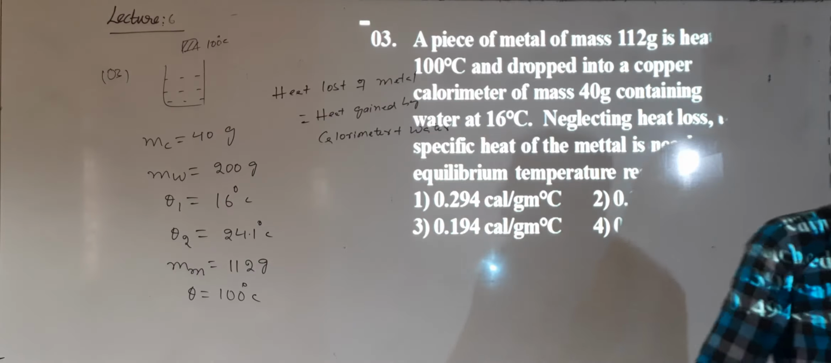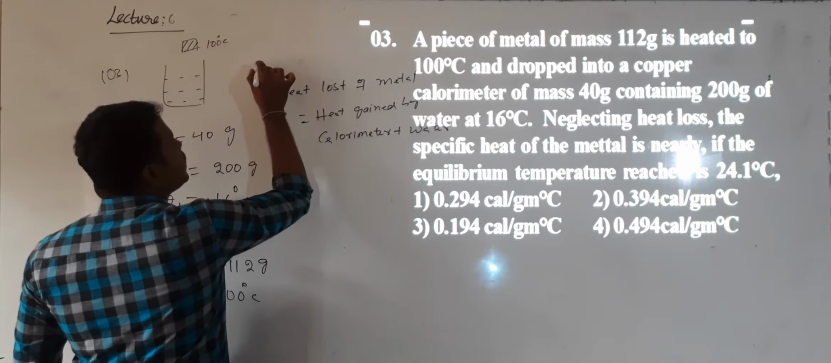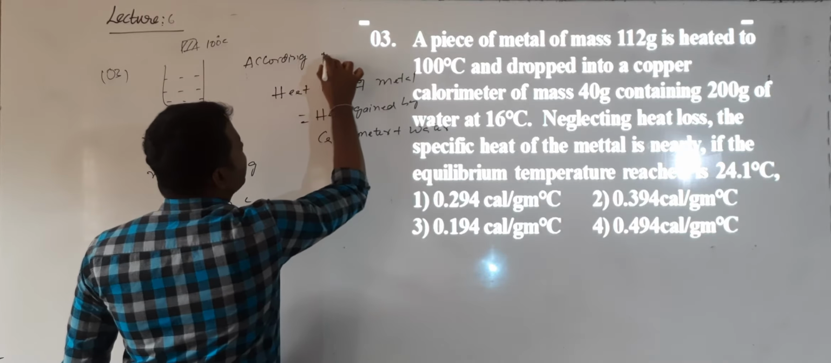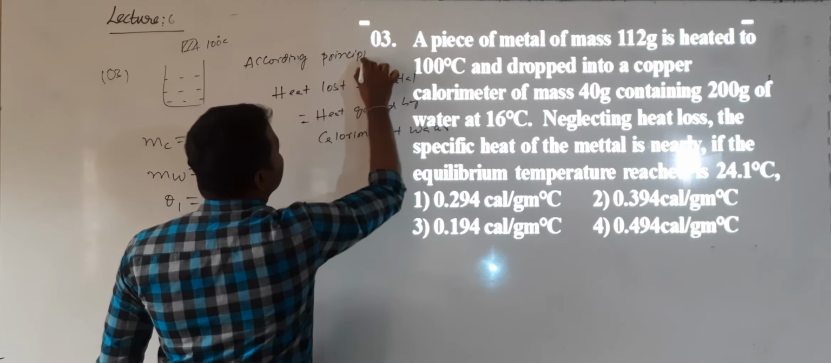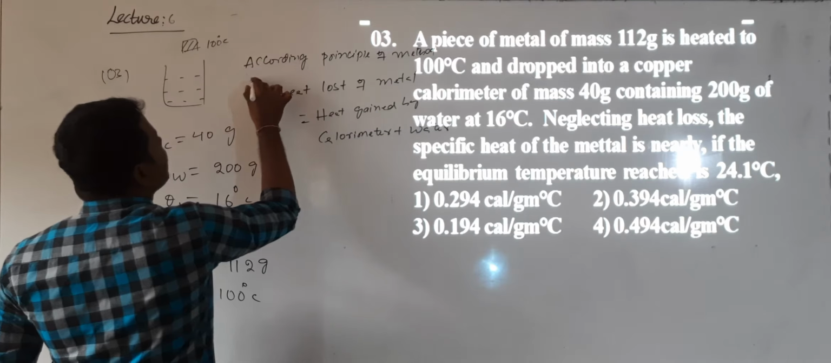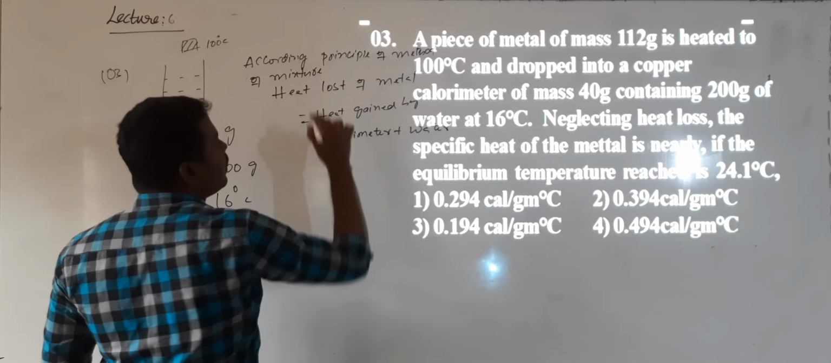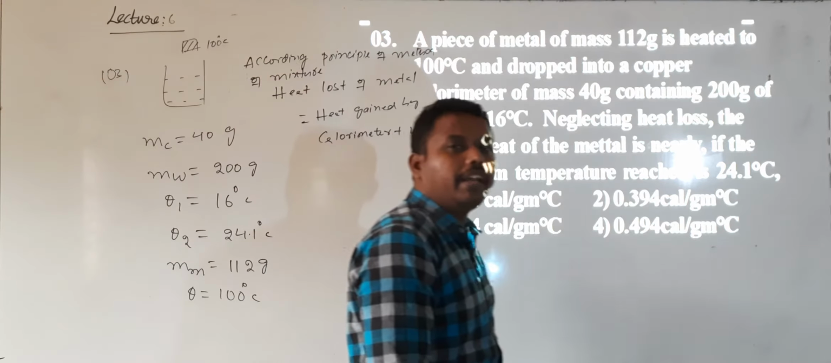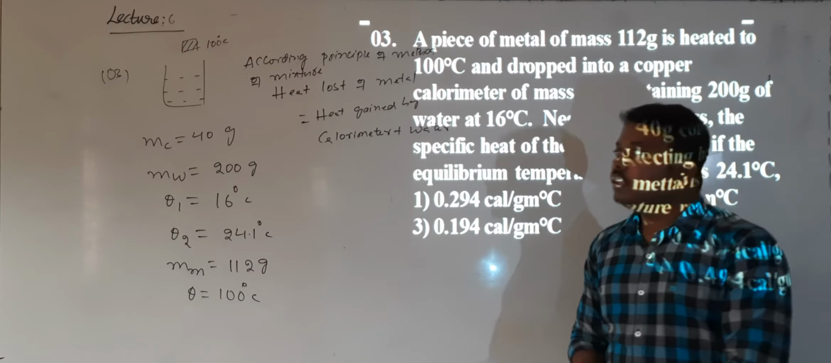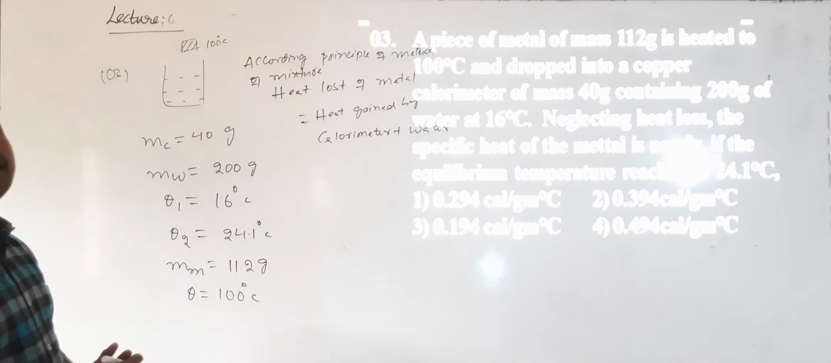So the metal is losing heat, and who is gaining heat? Calorimeter and water. This is according to the principle of method of mixtures. You know that now? The principle of method of mixtures tells us that whenever there is no loss of heat, when a hot body is mixed with a cold body, the heat lost by the hot body will be equal to the heat gained by the cold body. Here which is the hot body? The hot body is the metal, and the cold bodies are water and calorimeter.